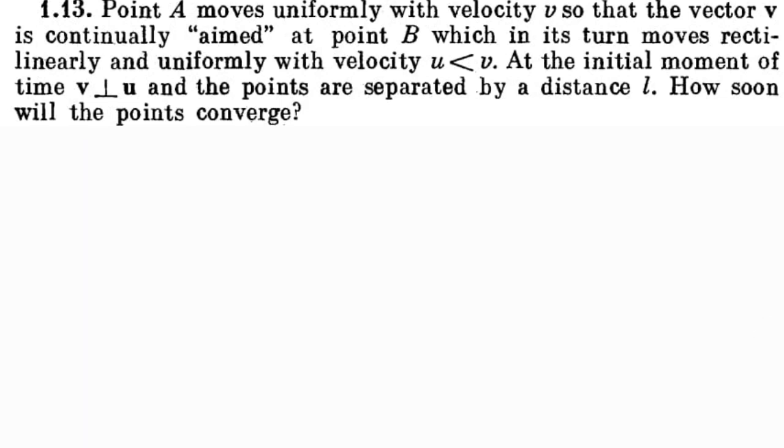Hello everybody, we are dealing with problem number 1.13 and the problem is stating: point A moves uniformly with velocity v so that the vector v is continuously aimed at point B, which in turn moves rectilinearly and uniformly with a velocity u such that u is less than v. At the initial moment of time, v vector is perpendicular to u vector and the points are separated by a distance L. How soon will the points converge?